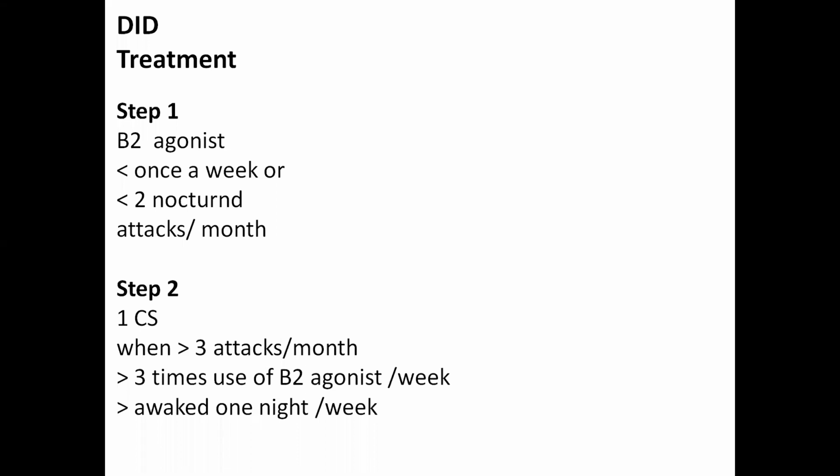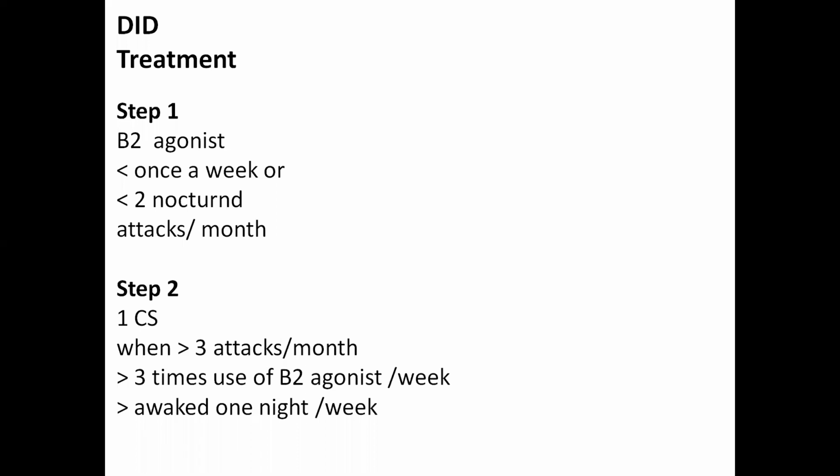Second step: if the patient's condition is deteriorating, for example when there are more than 3 attacks per week, or the patient uses the beta agonist more than 3 times per week, or is awakened at night once per week, then we switch to inhaled corticosteroid.